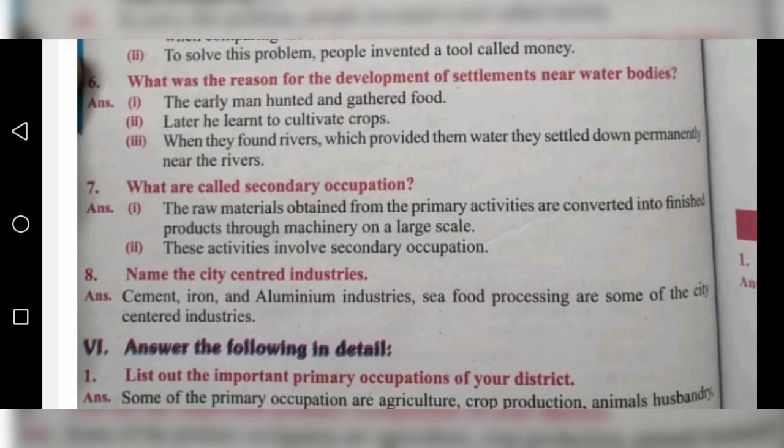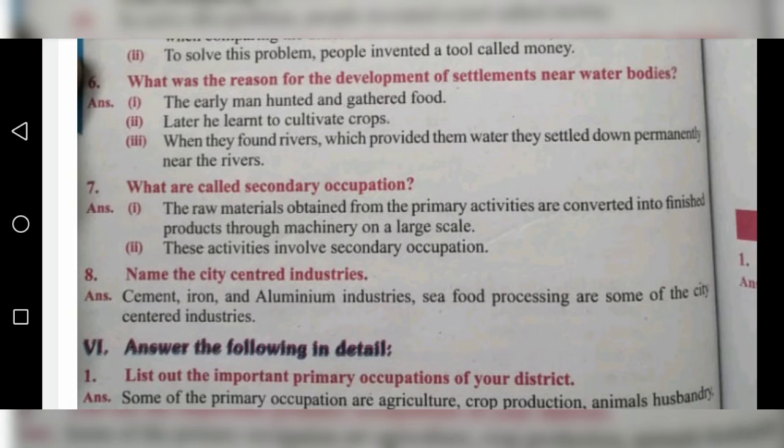Seventh question. What is called secondary occupation? The raw materials obtained from the primary activities are converted into finished products through machinery on a large scale. These activities involve secondary occupation. I will explain, you can understand this.